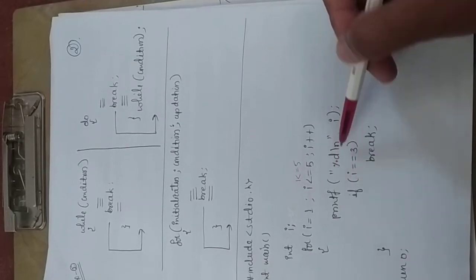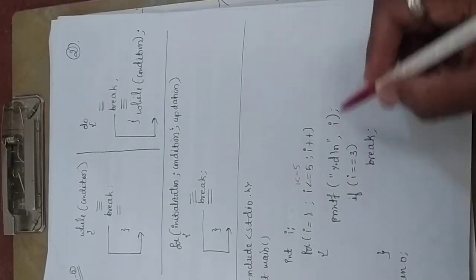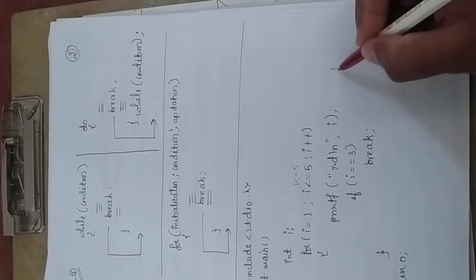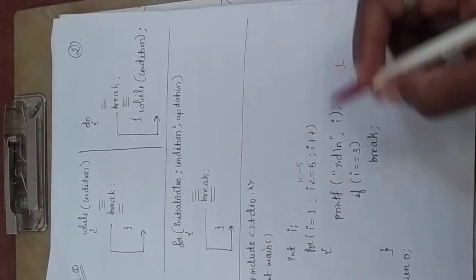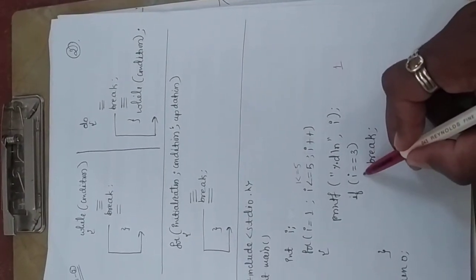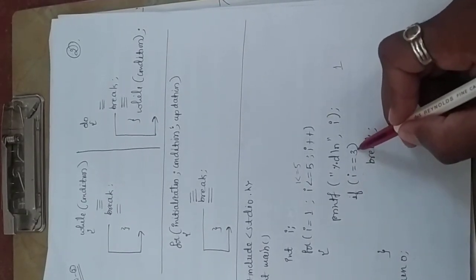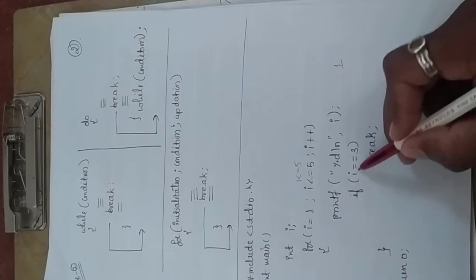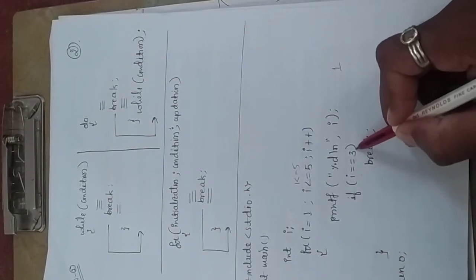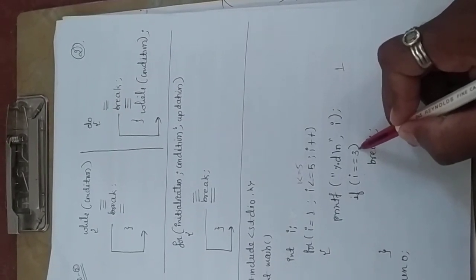Inside the for loop I have a printf statement, so it prints the i value, that is 1. Then it checks the if condition. In the if condition we have i equal to 3. What is the i value? 1. Is 1 equal to 3, condition true or false? The condition is false.